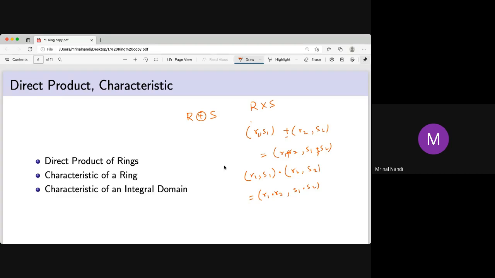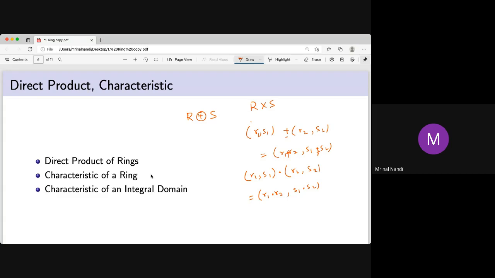Remember, the elements of R and S may be of different types. Maybe R is from integers and S is from some set of animals. So R1 cross R2 cross R3: R1 may be the set of all integers, R2 may be a set of animals, or R3 may be a set of states with some addition property, maybe Gujarat plus Rajasthan equals West Bengal. This is the abstract thing.